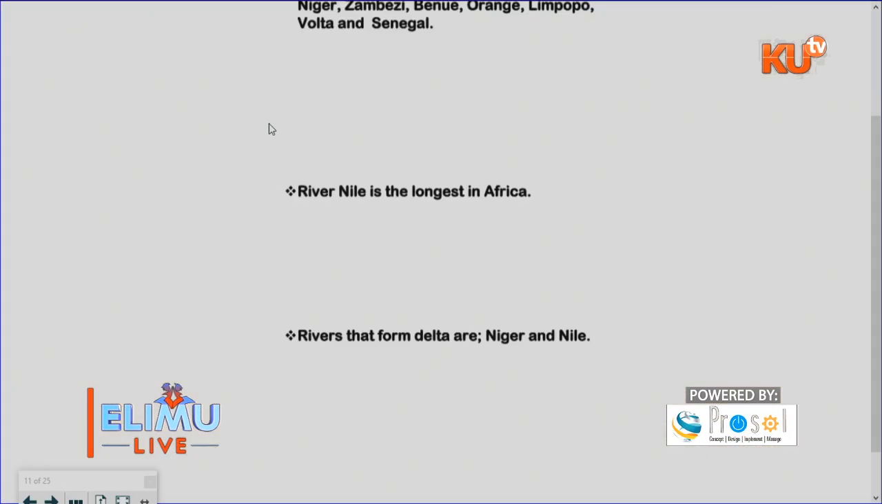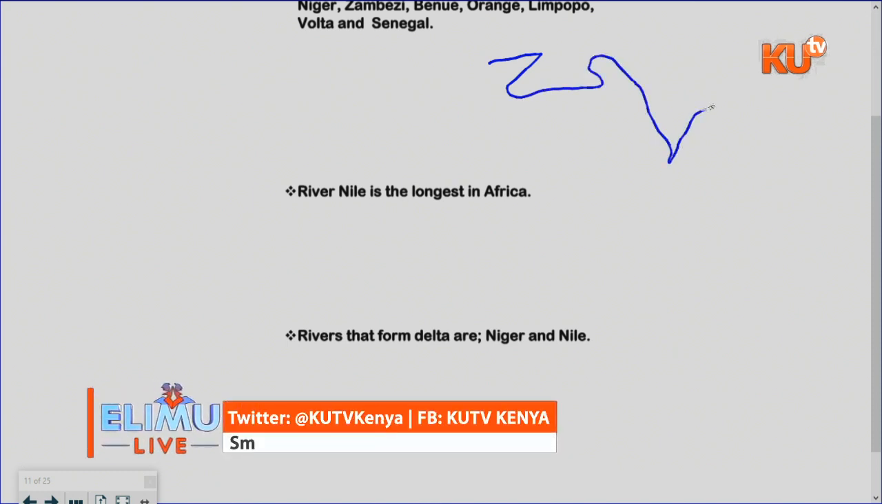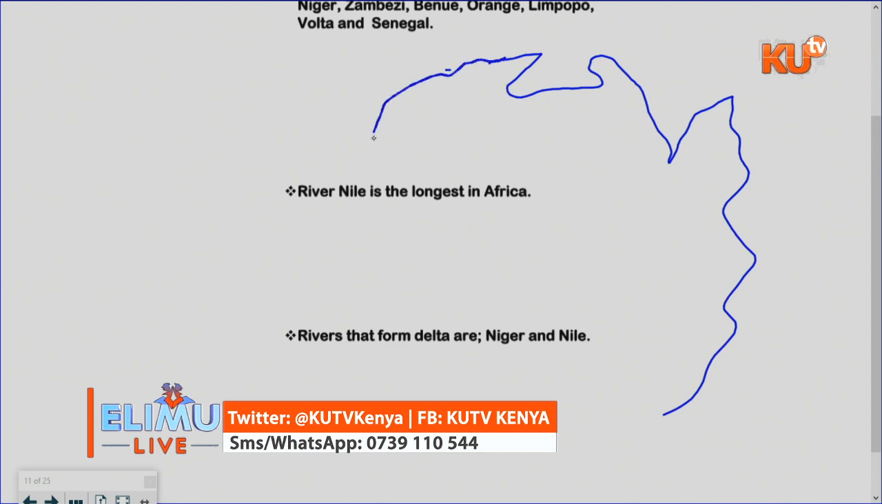Now, let us see when I try to draw it. Let me draw the map of Africa so that you can understand what I'm trying to explain here. So I'll sketch the map of Africa. This is just a sketch, don't worry.